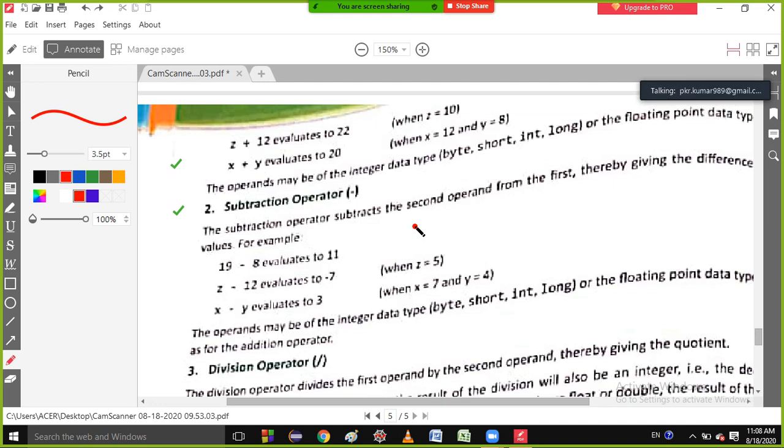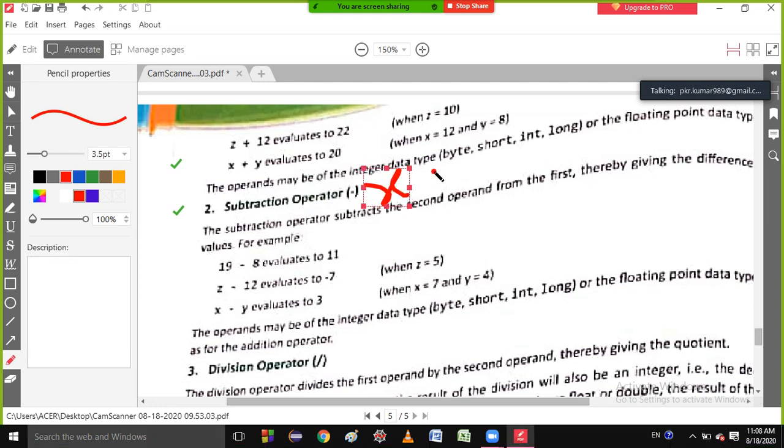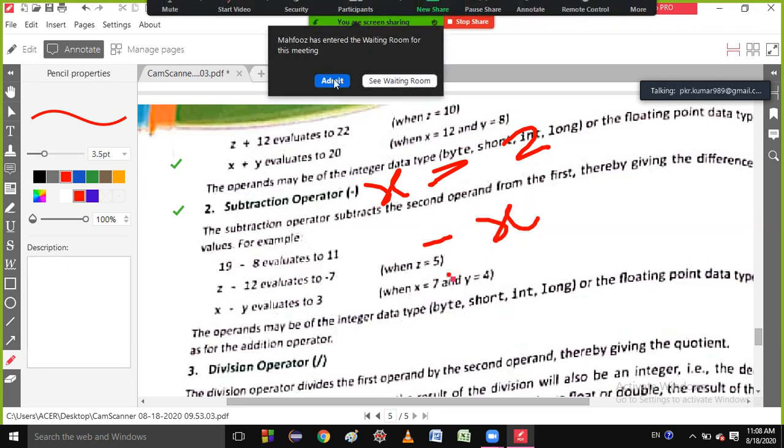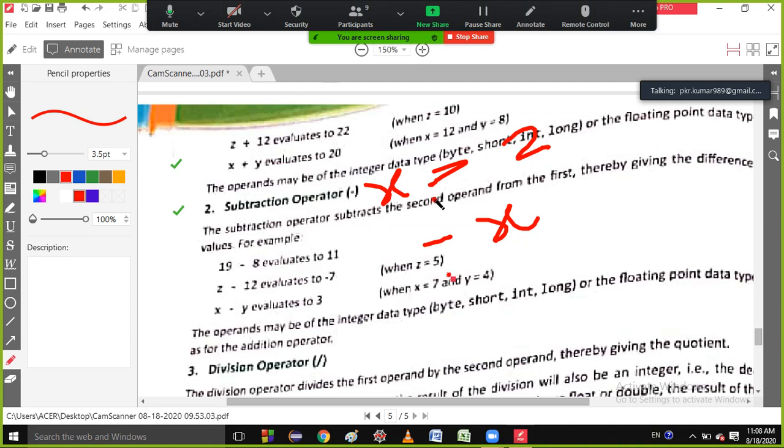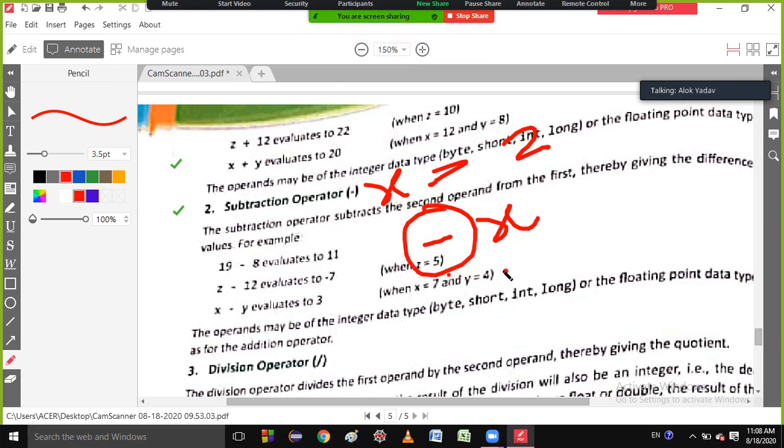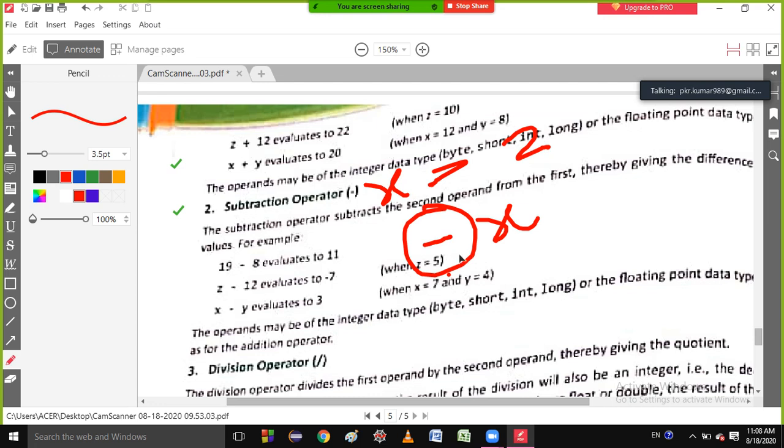Can I explain it? Okay, suppose students, if I have written x equal to 2, and I am writing minus x, then this minus operator is working on a single operand. Are you able to see this?